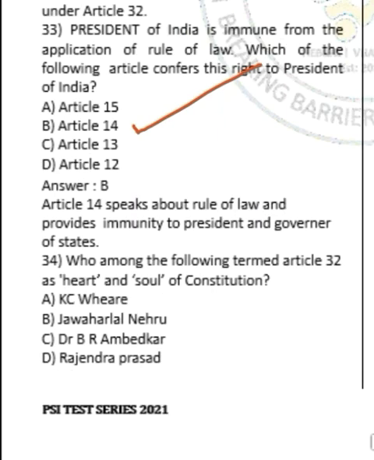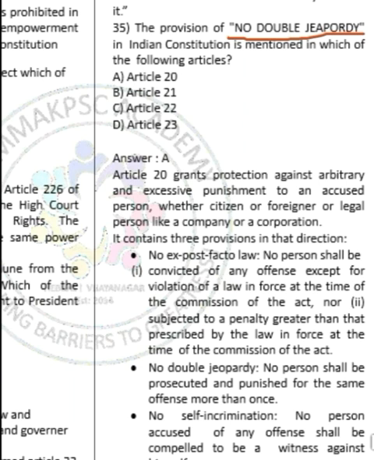Moving on to question number 34. Question number 34 says that who among the following termed Article 32 as heart and soul of the Constitution? So the correct answer is option C, Dr. B.R. Ambedkar. Moving on to question number 35. Question number 35 says that the provision of no double jeopardy is mentioned in which article of Indian Constitution? So the correct answer is option A, Article 20. So in the answer key, the provisions of Article 20 is provided. You can go through that.